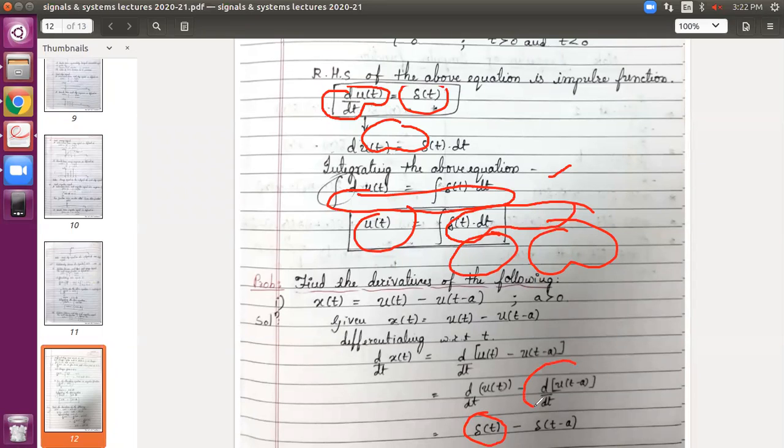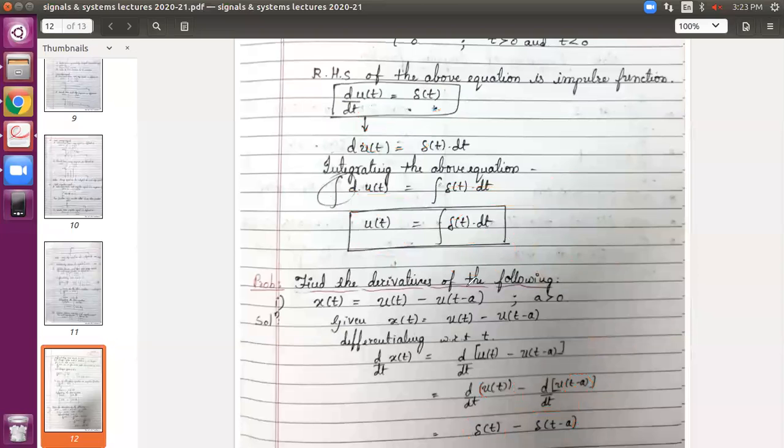Now, for d by dt of u of t minus a, no doubt whenever a step signal is differentiated, you will get an impulse. So this is also a step signal only, but it is not simply t, it is having the bracket term t minus a. Let's not bother about that. Instead of writing simply delta of t, with the same shift I will put delta of t minus a. As for now, this much is sufficient for you to understand. This is the first problem.